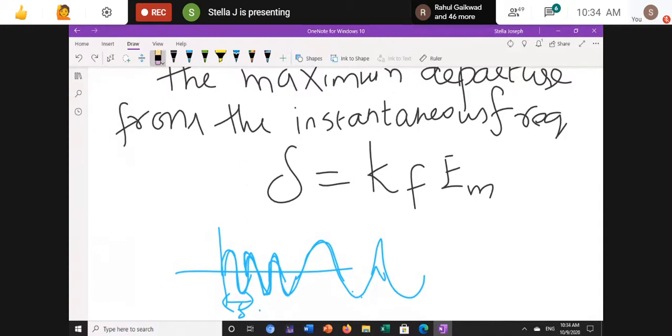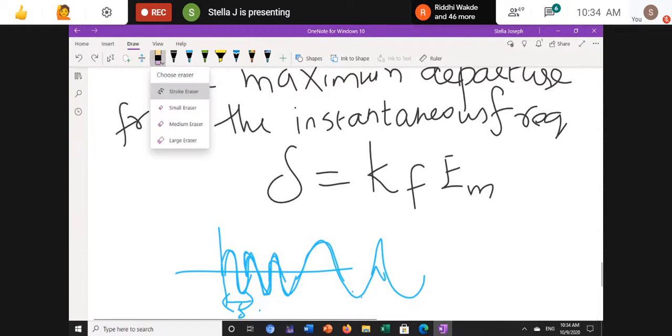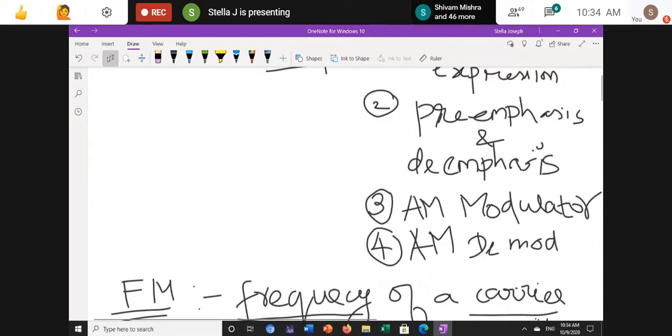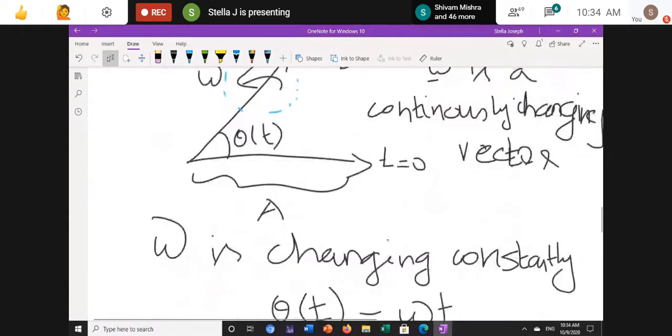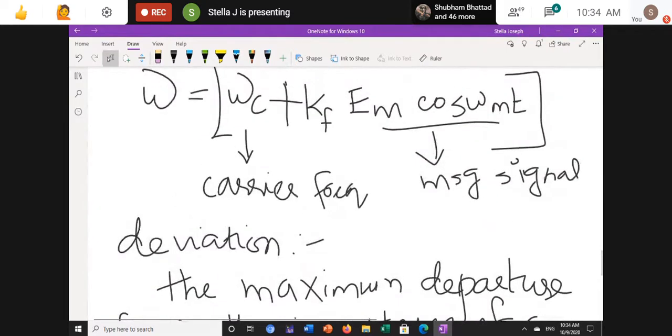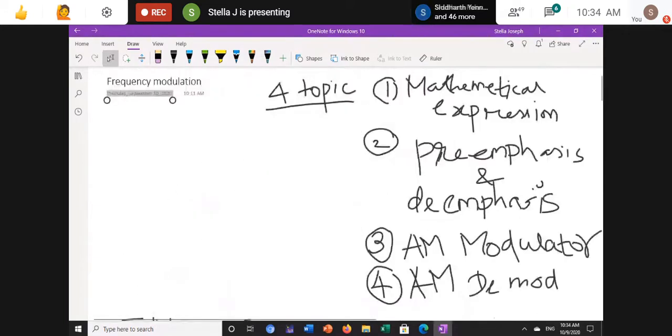One, two, three, four, and five. Here there are five departures, so that is called deviation. So here omega is omega c plus kf into em cos omega mt, and this kf into em is called deviation delta.